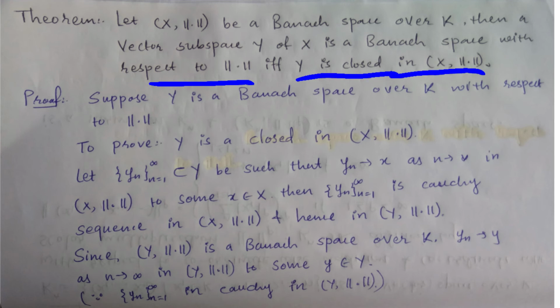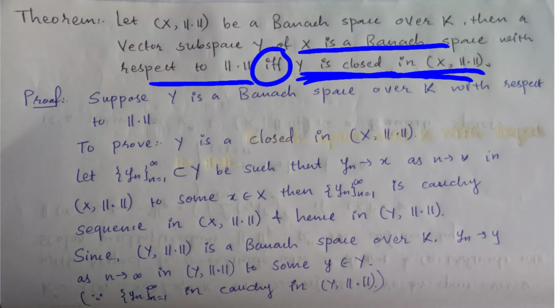So we are going to prove it. Since it is an if and only if statement, first we suppose that y is a Banach space over K and prove that y is closed in this space. For the converse part, we suppose that y is closed in this space, and we prove that y, a subspace of x, is a Banach space.